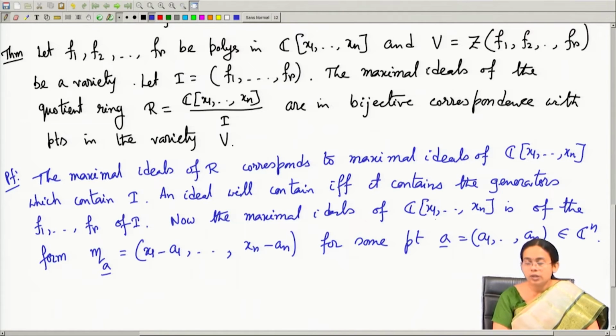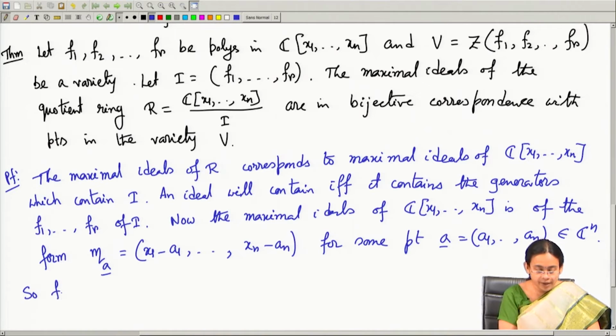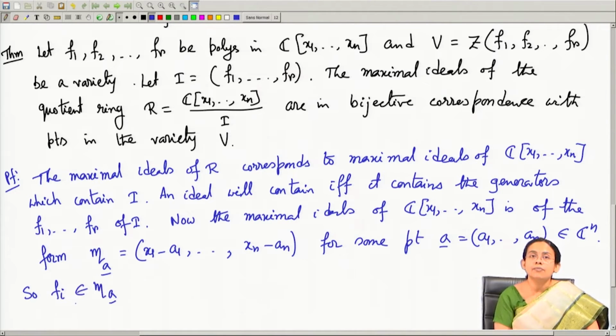Since we are looking at the maximal ideals of C[x1, x2, ..., xn], it has to be of this form for some point a bar in Cn. But now, this Fi belongs to this maximal ideal. What does that mean? That means I should be able to write down this Fi as a combination of these linear polynomials x1 minus a1, ..., xn minus an.